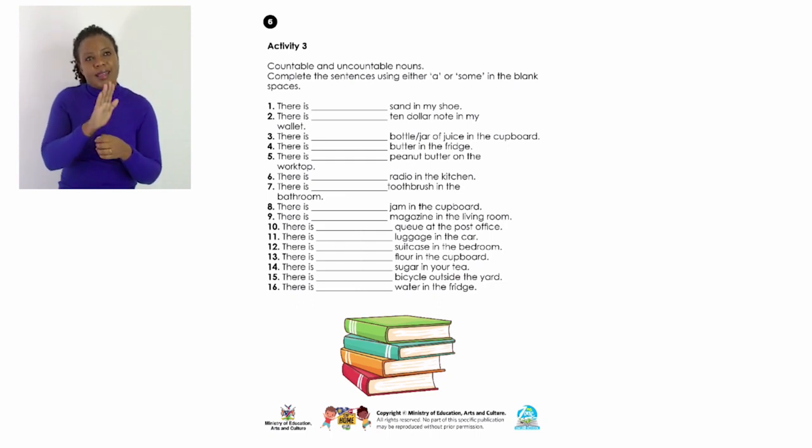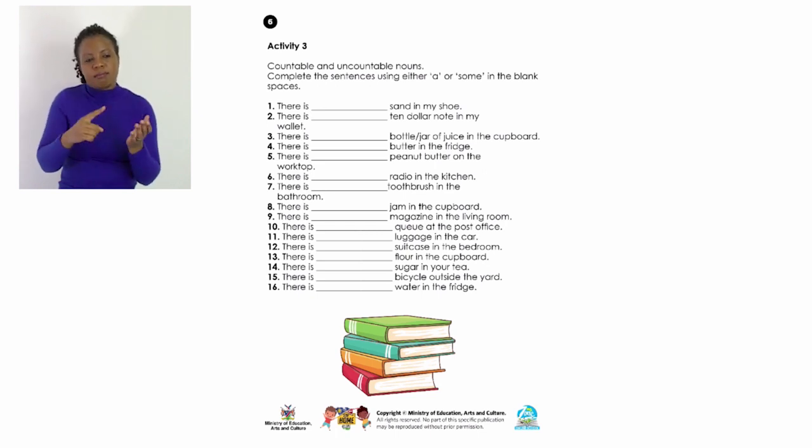Then, there is some butter in the fridge. Again, here it shows us it's uncountable. We cannot count butter to say 1 butter, 2 butters, 3 butters, only if you are counting it in terms of its containers: 2 packets of butter, 3 packets of butter, etc.